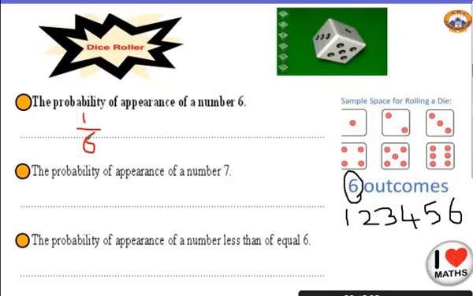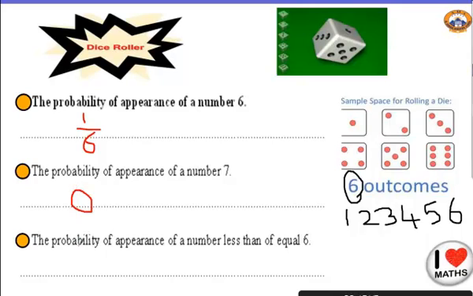Super. So 6 is my total. What about the probability of appearance of number 7? Do I have number 7 on any die? No. So it will be just 0 over 6, which means 0.